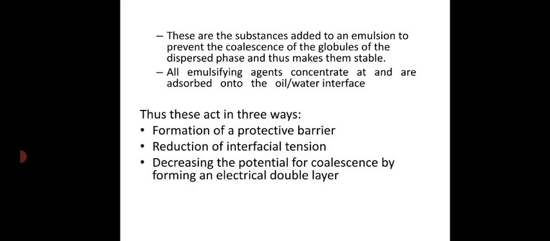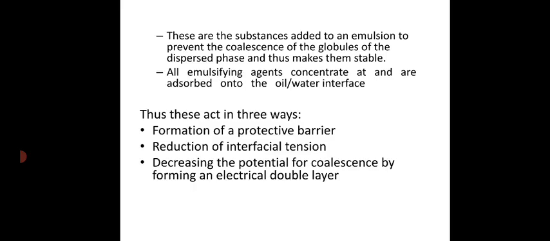The next possible way of action of this emulsifying agent is by reducing interfacial tension, and this is the mechanism by which surfactants act as emulsifying agents. So surfactants are agents that are added to decrease the surface or interfacial tension. When we are adding surfactants, they will get adsorbed on the oil-water interface, thereby reducing the interfacial or surface tension. So when the surface tension or interfacial tension is reduced, the surface free energy will get reduced, and when the energy gets reduced, the system will become stable and have less tendency to undergo coalescence.